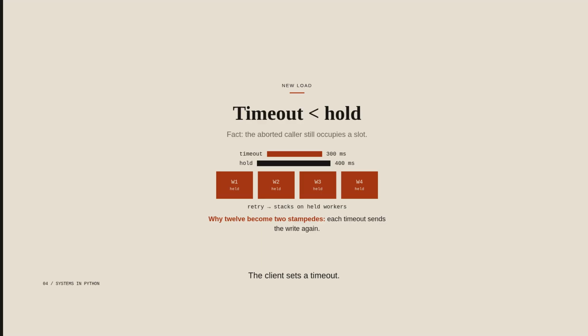The client sets a timeout. The write still holds a worker for about 400 milliseconds. A client that aborts at 300 milliseconds leaves that worker busy and then sends the write again. 12 clients doing that turn one stampede into 2. 300 milliseconds is shorter than the hold, so the abort never sees the release. The worker does not learn that the client gave up.